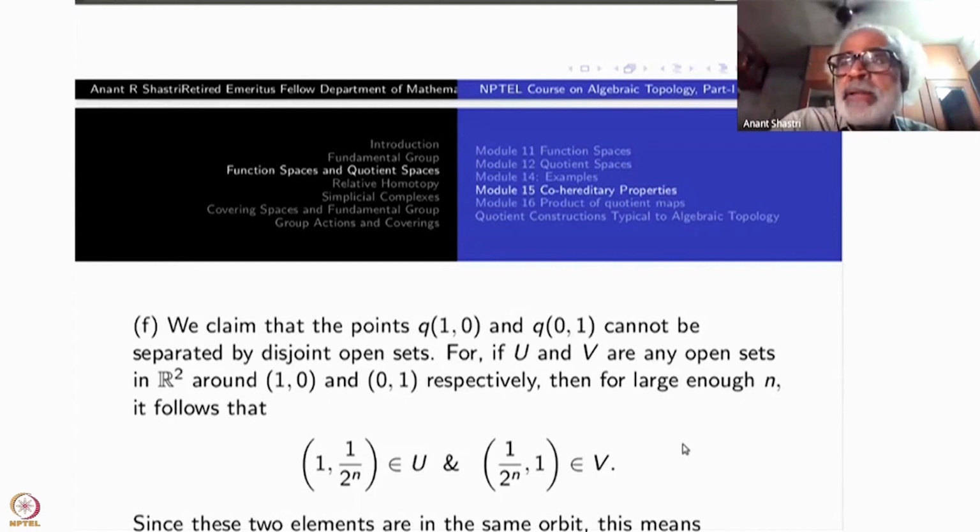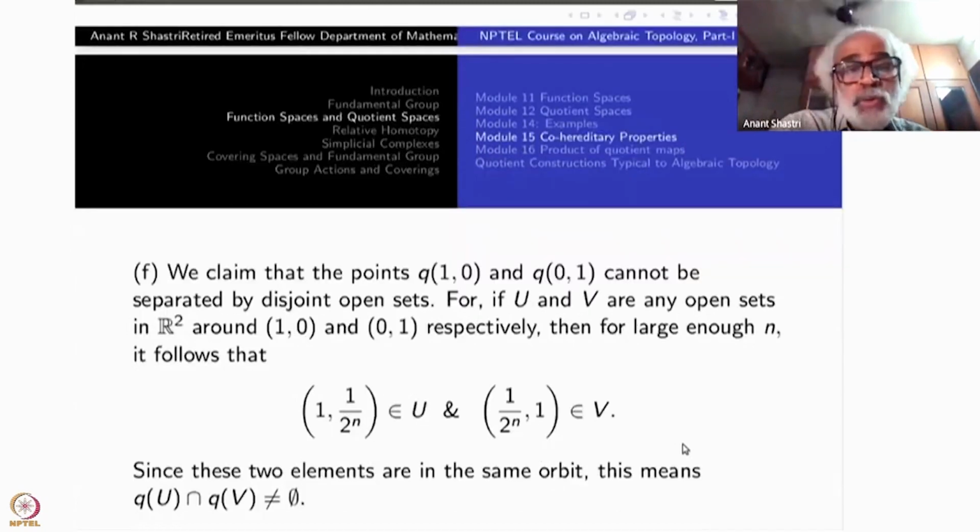So that is precisely this point. This means these two are in the same orbit. So QU and QV, when we go down, will contain the same element. That means their intersection is non-empty: QU intersection QV is non-empty.